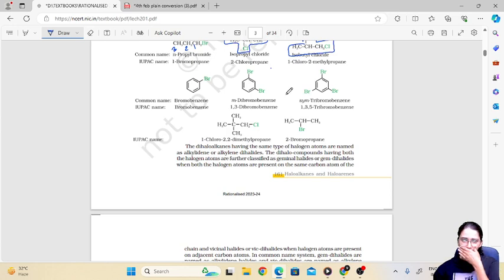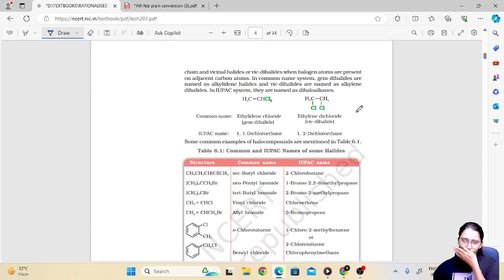Then we have these structures, in which a halogen is attached to an aryl group or arene ring. The IUPAC name is bromobenzene, because it is a benzene and bromine is attached to that. Here it will be 1,3-dibromobenzene, because bromine is attached to the first and third positions, and here it will be 1,3,5-tribromobenzene.